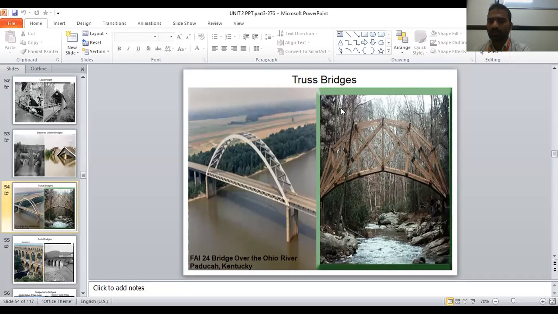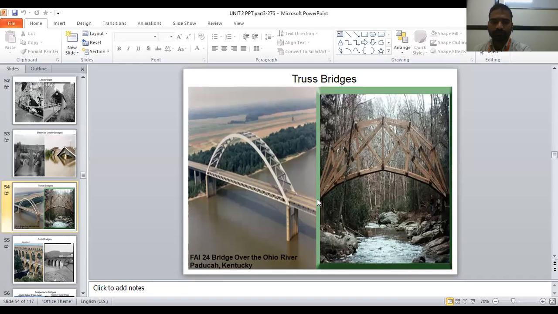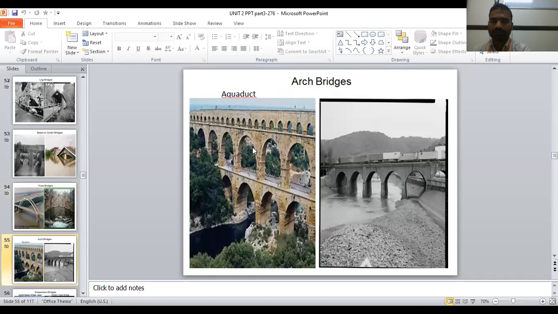This is a 2D truss. At that time you can find out the force in the members by using equilibrium conditions. If a river is flowing, without disturbing that river, you should pass like this. See, aqueduct. Aqueduct means the water is flowing here. I want to make a canal here. Canal is where water is flowing here. The main river is flowing here. This is an arch bridge. It's a bridge of arch shape.